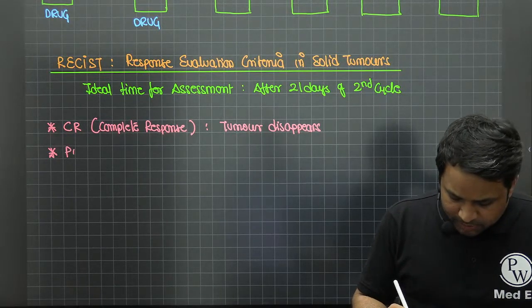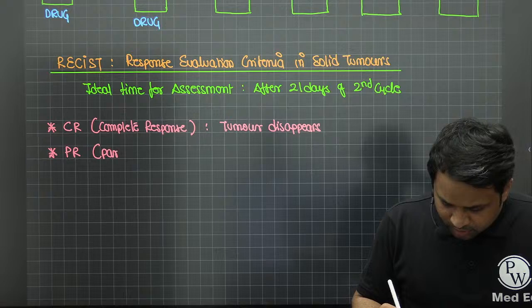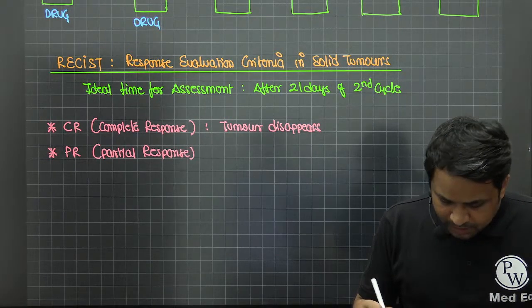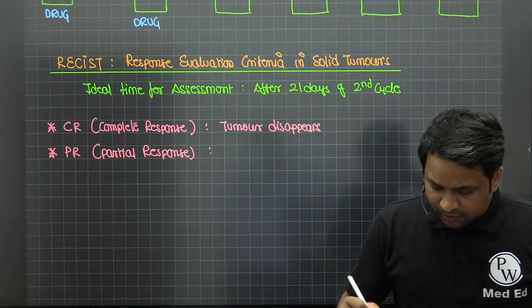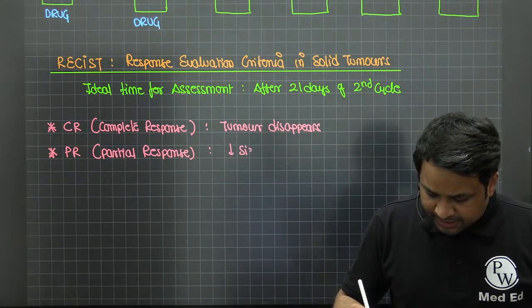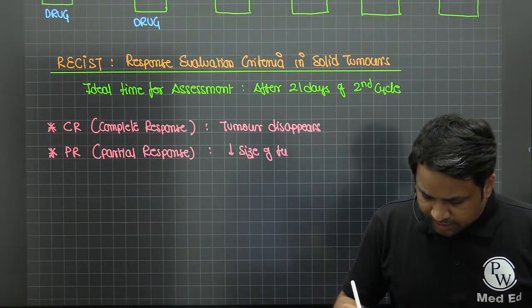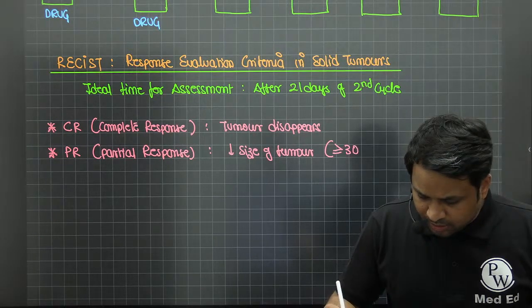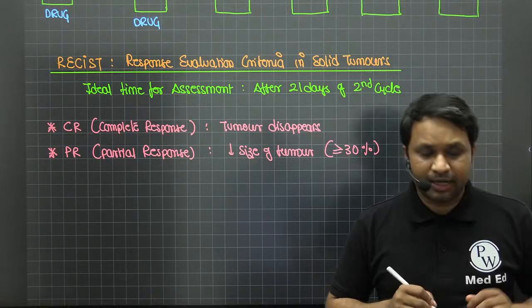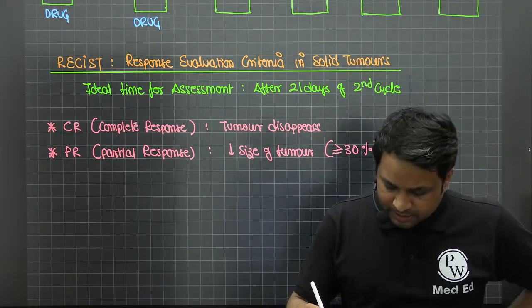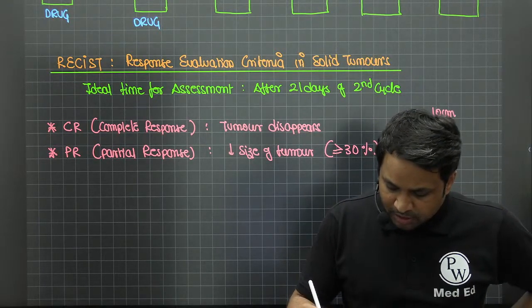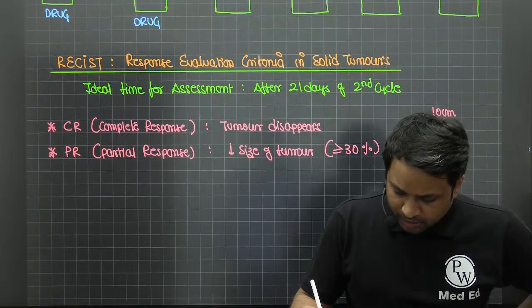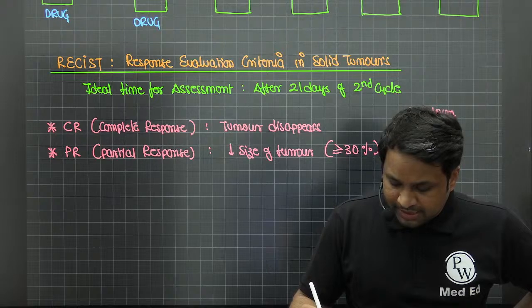Then there is something called PR. PR stands for partial response, where there is a decrease in the size of the tumor, and this decrease is more than or equal to 30% of its initial size. What do you mean by this? Let's say there was initially a 10 centimeter lump. Now it has reduced to a 6 centimeter lump. You can see that it is decreasing in size.